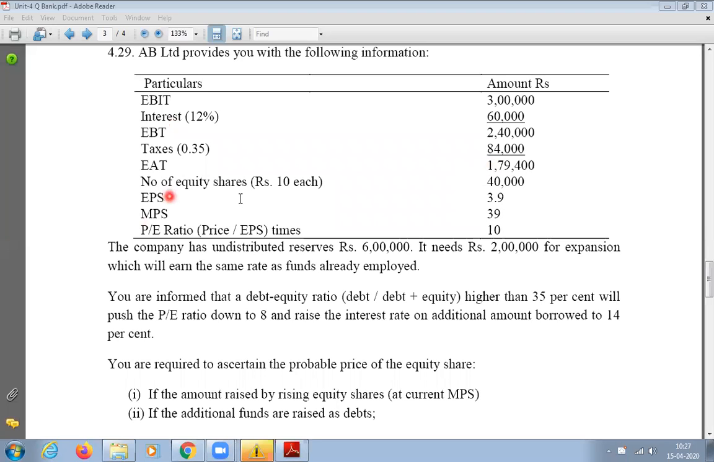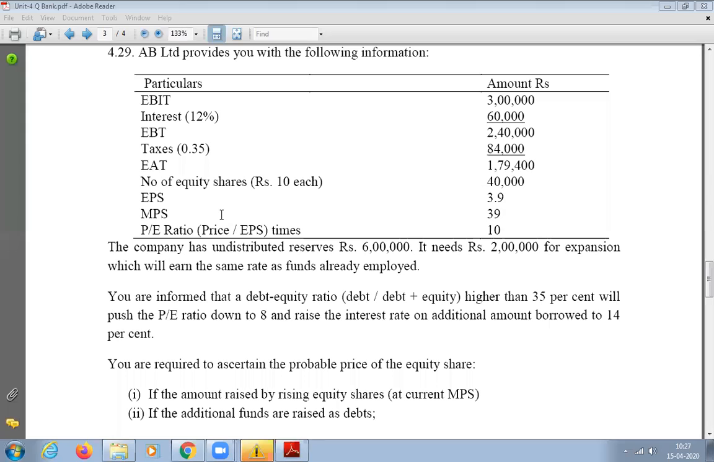Then he has given the equity shares of 10 rupees each, and 40,000 is the value. That means how many equity shares? 4,000 equity shares. How did you get 4,000? 40,000 divided by 10. Correct. The number of equity shares they have is 4,000. Then EPS. What is EPS? Earning per share, which is 3.9.